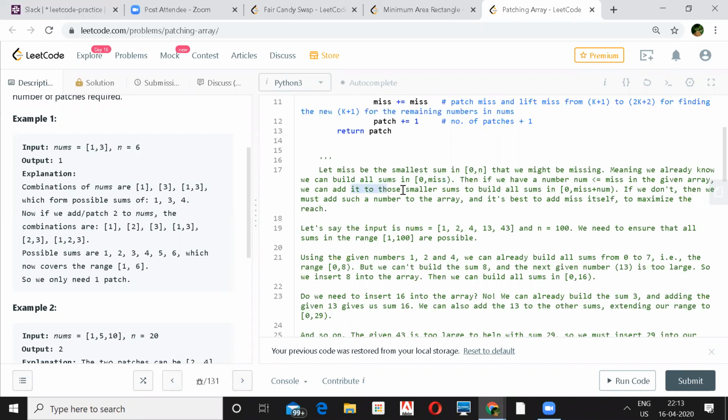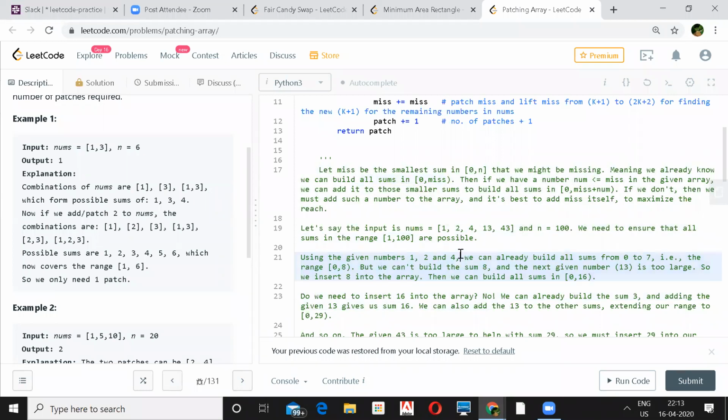We can add it to that smaller sums to build all the possible sums from 0 to miss. If we can't, then we'll add the number to the array. And it's best to add the miss itself to maximize the reach. So this was the example I took.